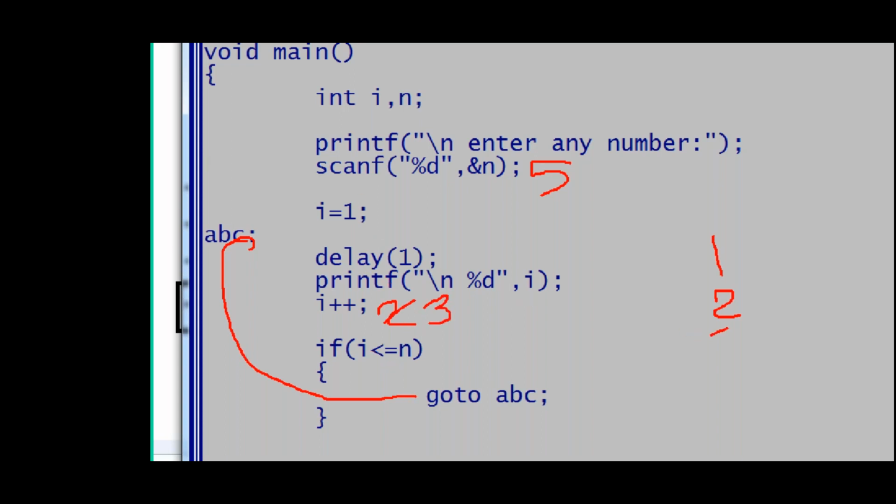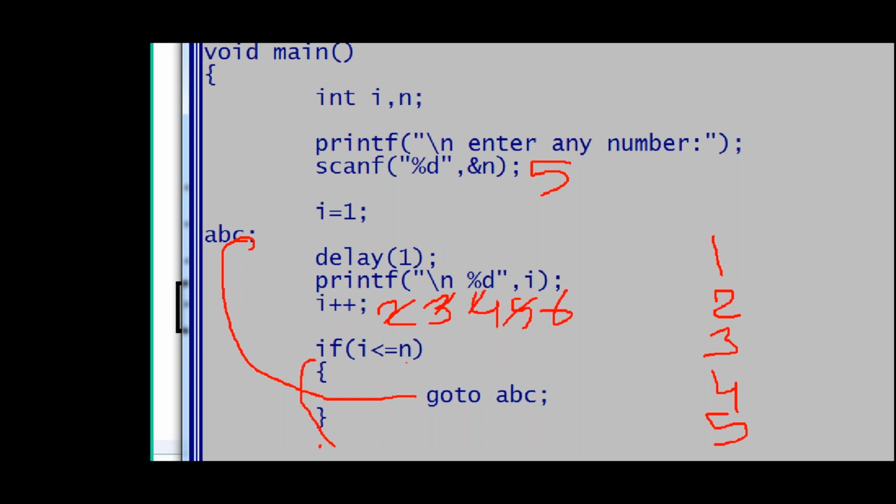Again i++, guys. What is i++? 4. 4 less than or equals to 5. Go to ABC. 4 will be printed. Again 5. 5 less than or equals to 5. 5 will be printed. Again i++ gives 6. 6 less than or equals to 5? False. It won't go there. Now 1 to 5 will be printed.